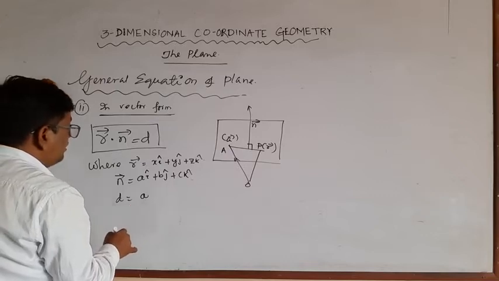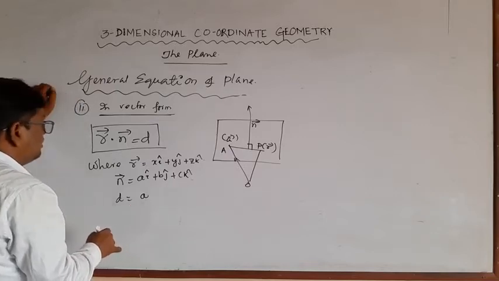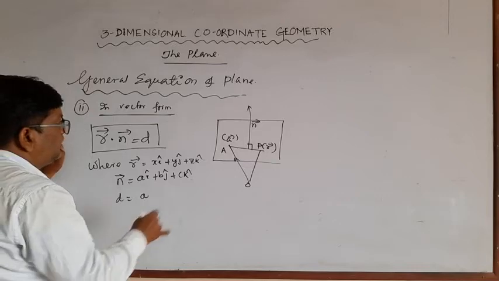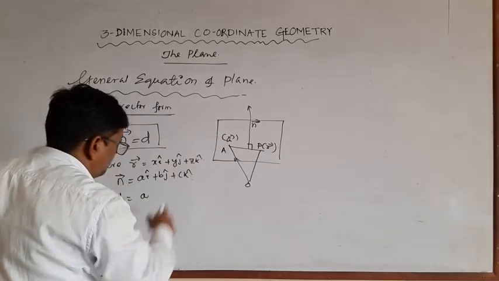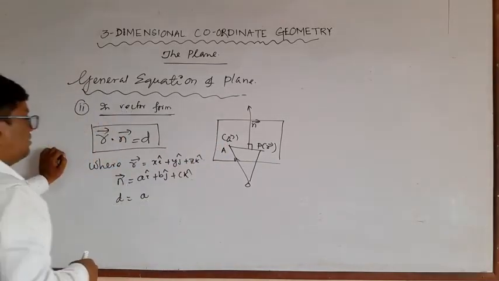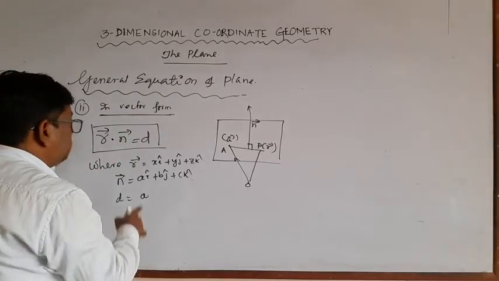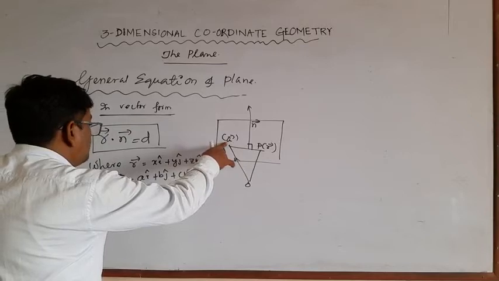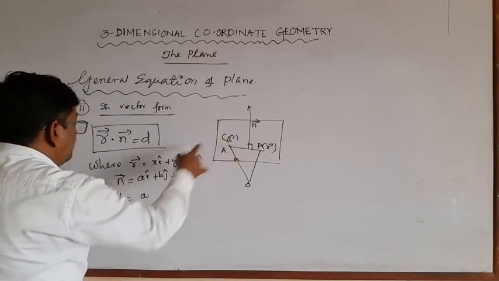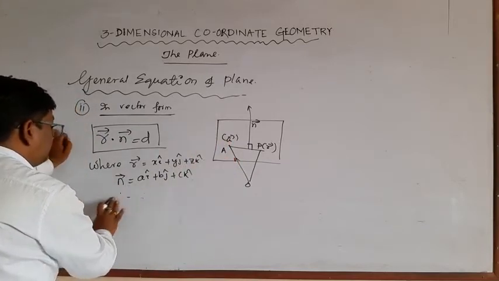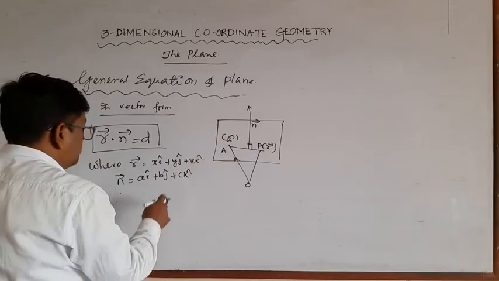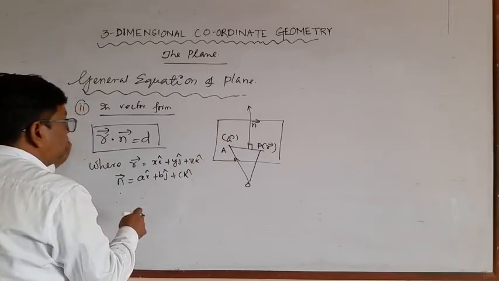This is the point here, this is a vector. A vector is equal to, this is the point x1, and this is vector a.